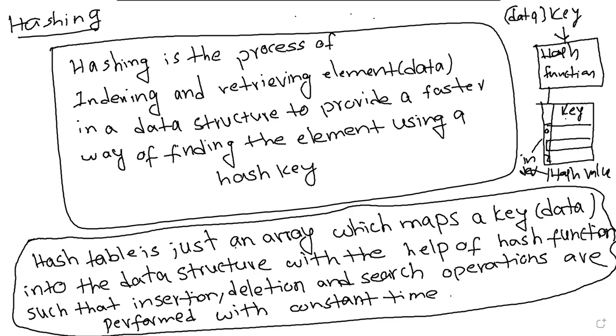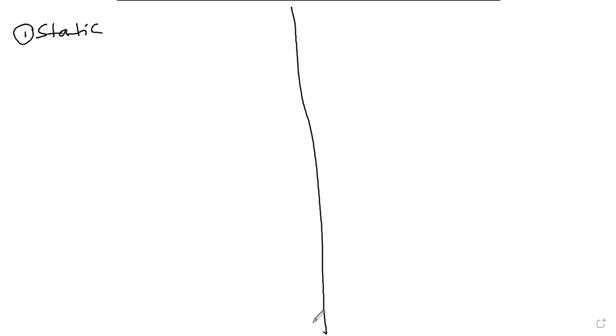So hashing consists of two types. One is static hashing, the other one is dynamic hashing.